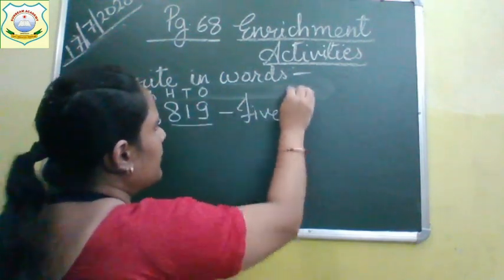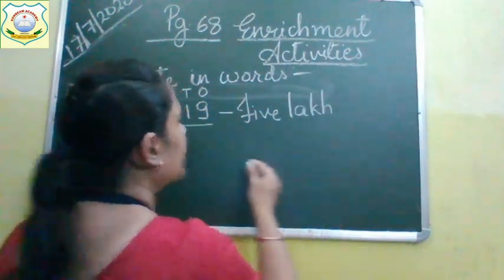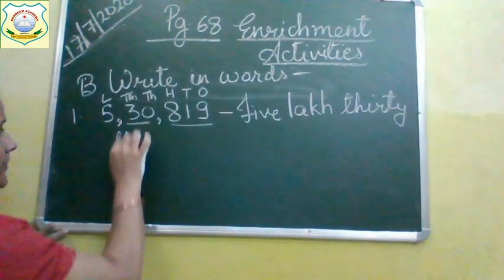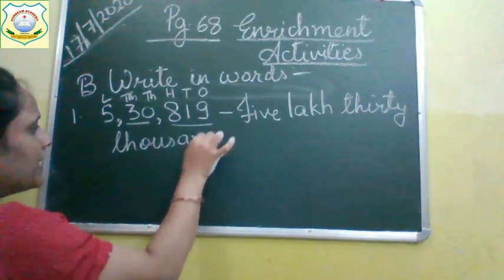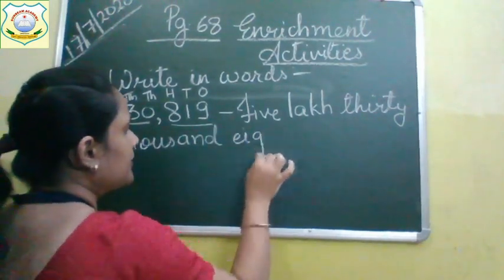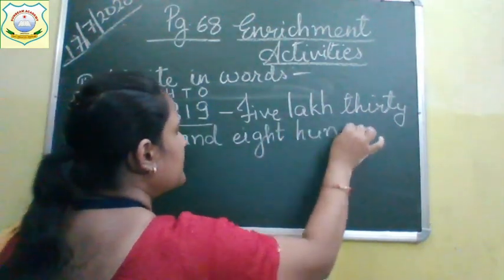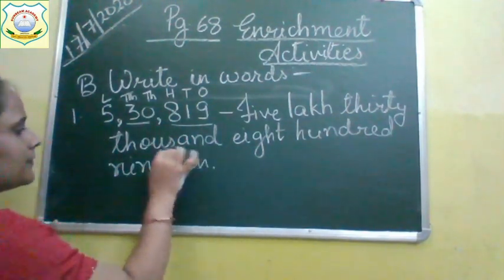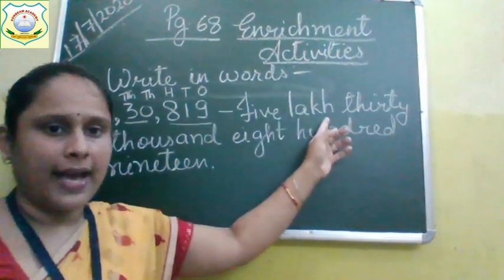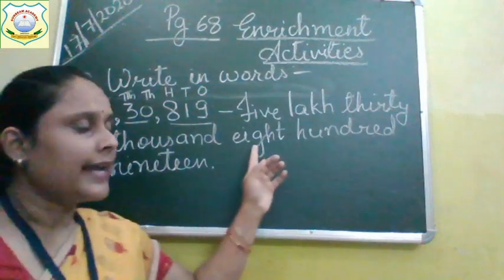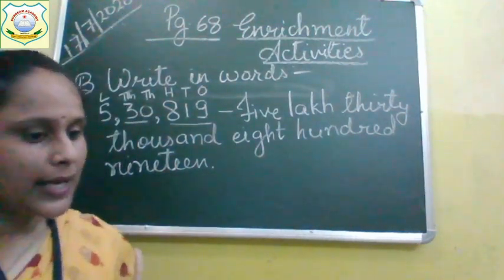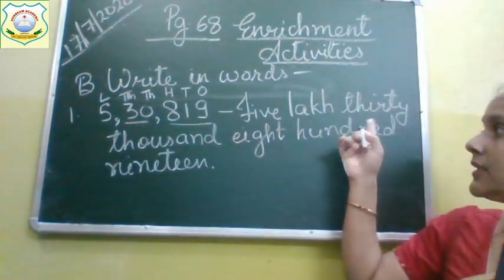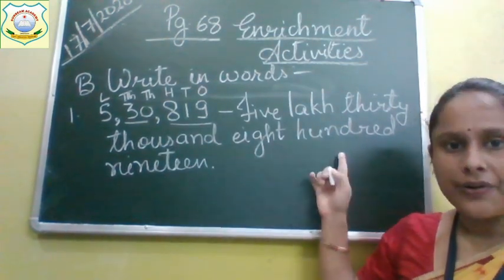Write down 5 lakh 30 thousand 819. Note down the first question, everyone.